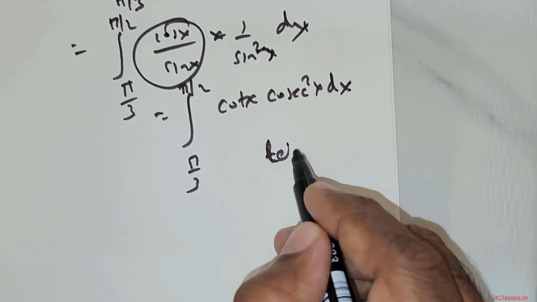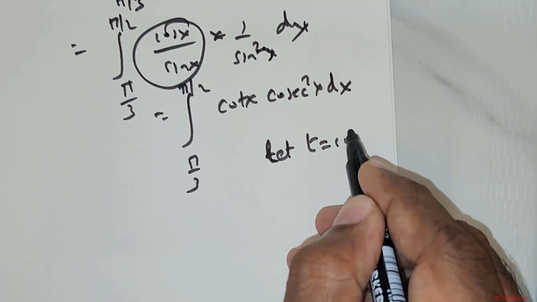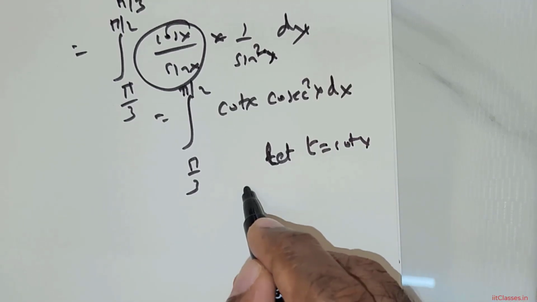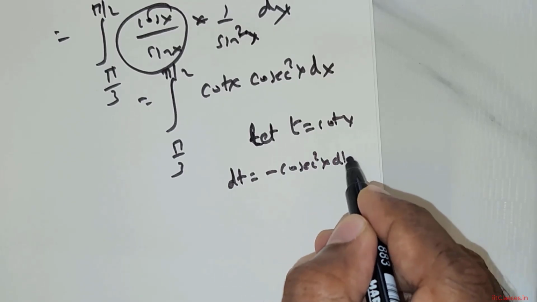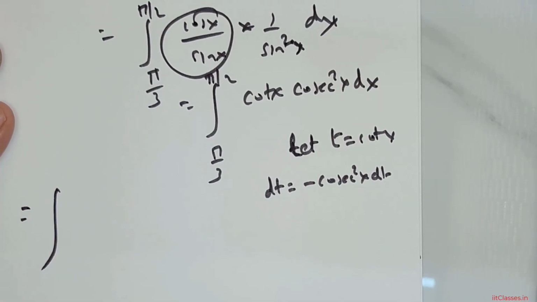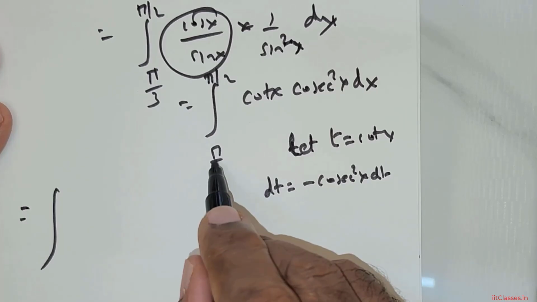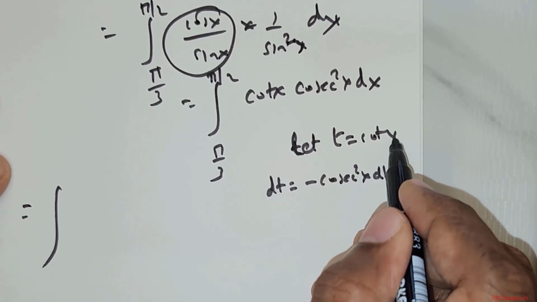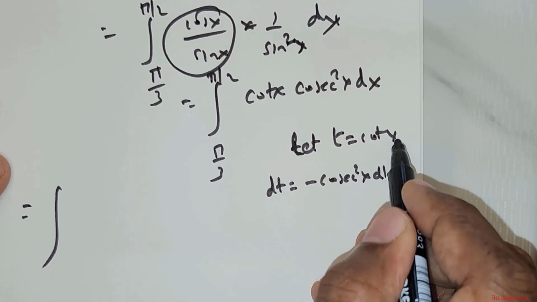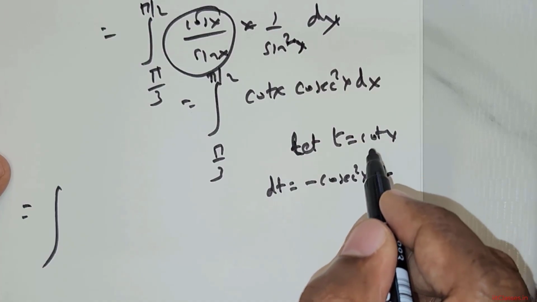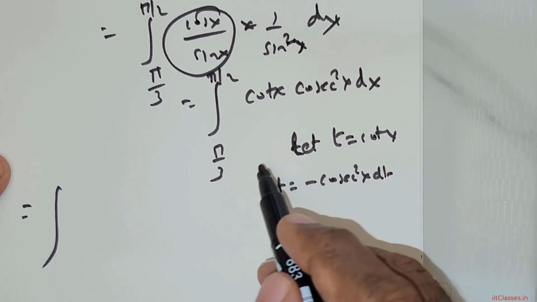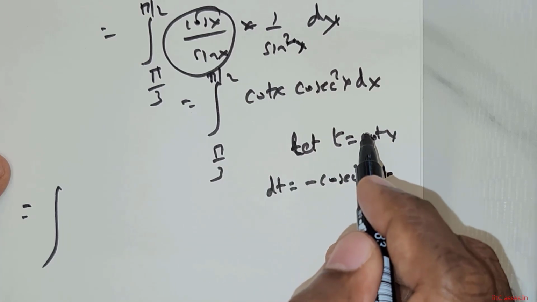Now let t be equal to cot x. You differentiate t, you get dt. Differential of cot x is negative cosecant squared x dx. So this is equal to limits. Now if I were to substitute pi over 3 over here, then this would produce cos 60 over sin 60.